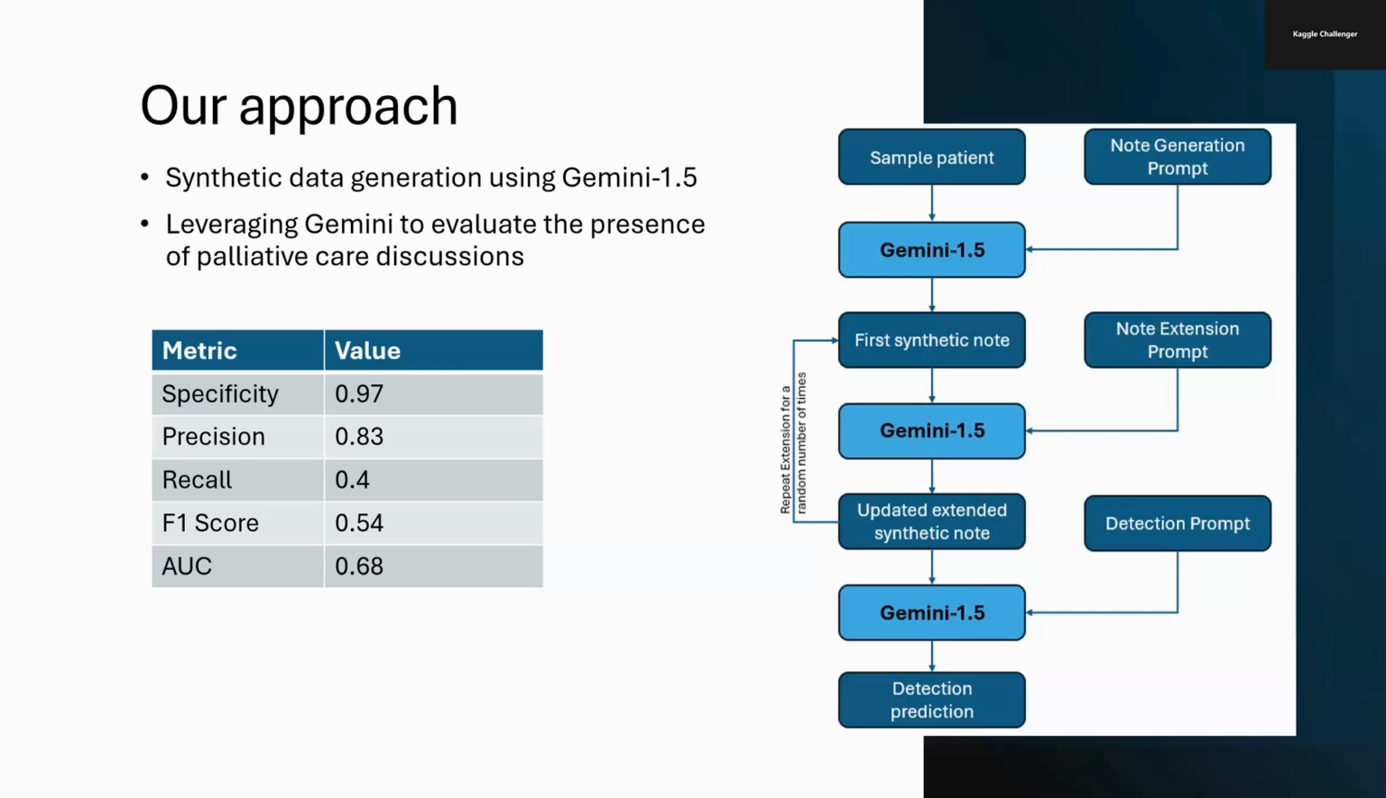This seems to be a very simple task, but as you can imagine, the long context of the clinical note and the structure of the note, all this variation of discussions in the note, can make it really hard for the model to identify palliative care discussions. Even so, we still can see that with a few experiments, we can come up with a prompt that can achieve a pretty high specificity of 0.97, a good precision of 0.83, and a good accuracy of 0.83 as well.